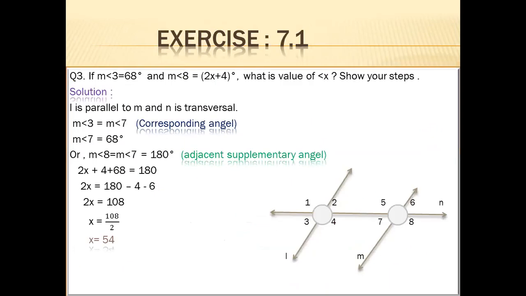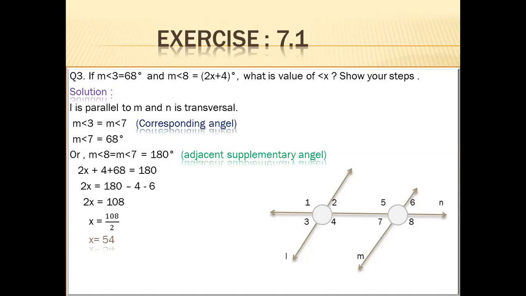Question number 3. Angle 3 is 68 and angle 8 is 2x plus 4. What is the value of x? Show your steps. Show your steps means you will give the verification with each step.